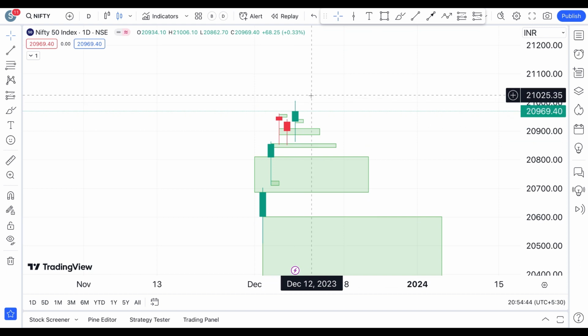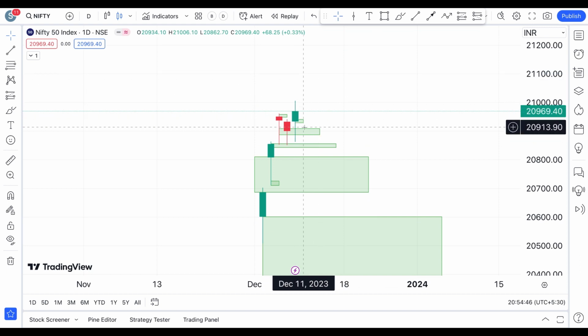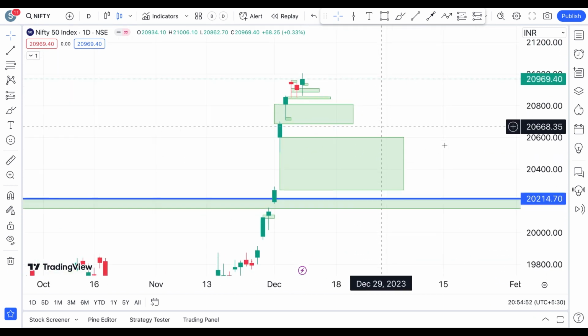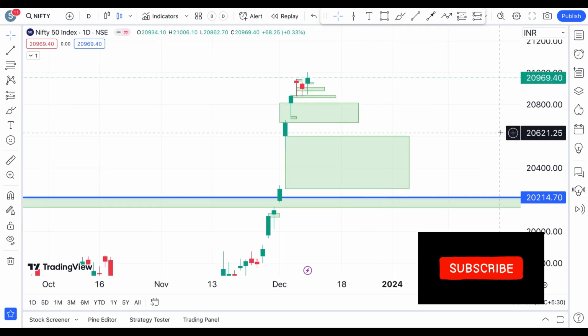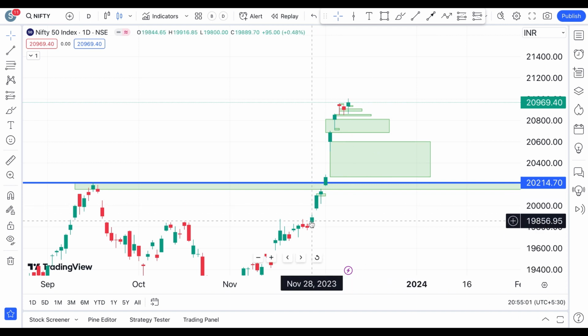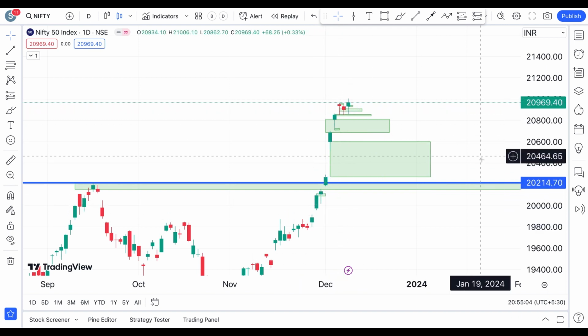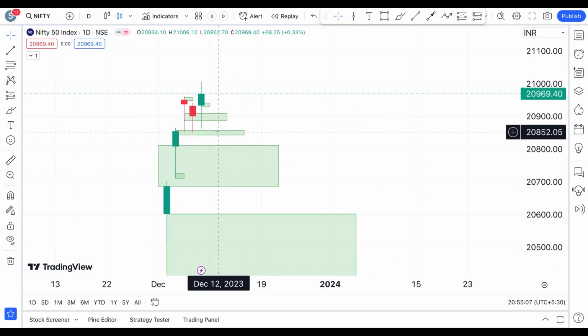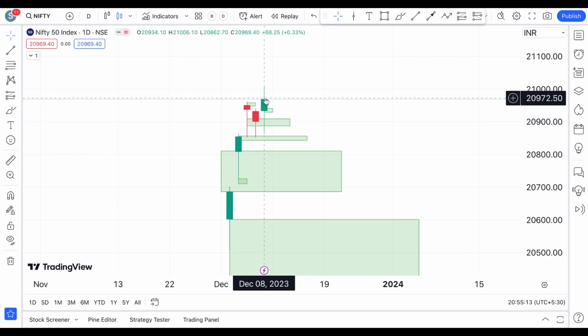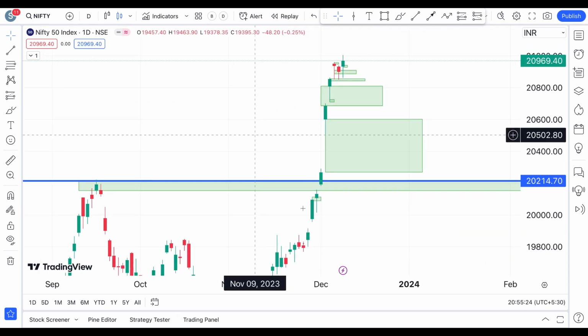But you have to be careful with all these round numbers towards the upside, and if it is coming down you have to be careful with all these levels. You don't know whether the market is going to continuously rise, because on a daily time frame we have already started seeing a couple of red candles on the Nifty's chart. Starting from November 28th we have continuously seen green candles, and yesterday and the day before yesterday are the only 2 days we have seen red candles. But that bearish counter move looks like it has already been taken down by today's candle, because it has closed green and at an all-time high. And this is very close to the 21,000 level also. So that is the situation in the Nifty.